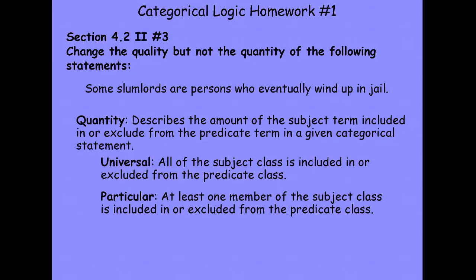The other value for quantity is particular. Particular categorical statements assert that at least one member of the subject class, so there's at least one thing, it's a member of the subject class, and it is included in or excluded from the predicate class. Particular standard form categorical statements include the particular affirmative statement, some S are P, and the particular negative statement, some S are not P. Now let's turn our attention to that original statement.